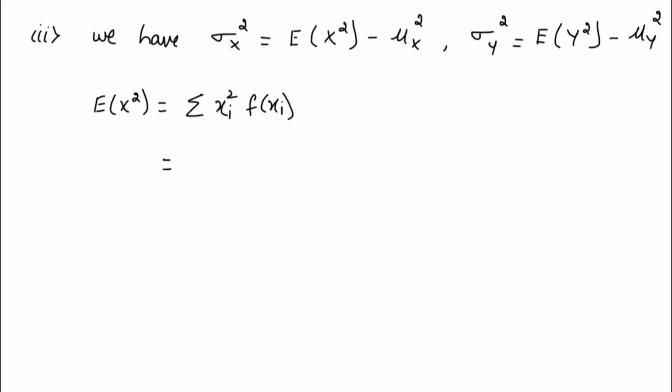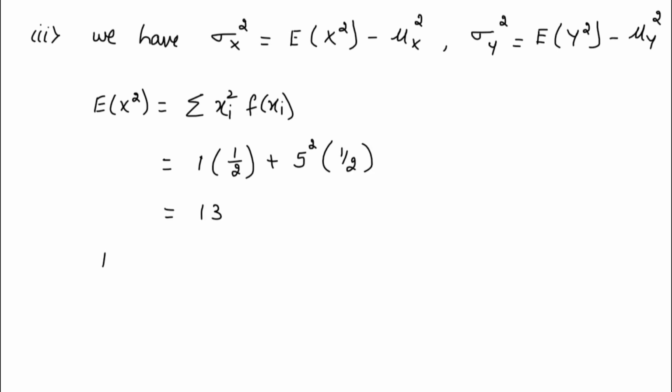The first value of x that you have is 1. 1 square will be 1 into f of x value, which is 1 by 2, plus the next value of x is 5. So it is 5 square multiplied by f of x, which is 1 by 2. So 13 you are getting.